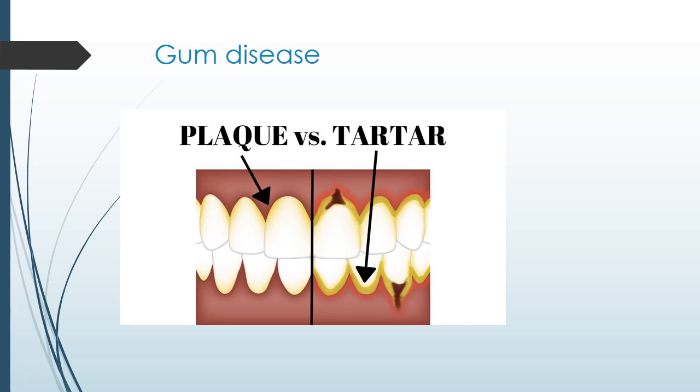Now, in this picture, you can see in the case of plaque, there is a layer which is formed as a result of bacteria which are present in the mouth, and they reside on the remaining food particles present in the mouth. And secondly, in the case of tartar, the magnesium and calcium salts become deposited and they form a thick layer. This is called tartar.